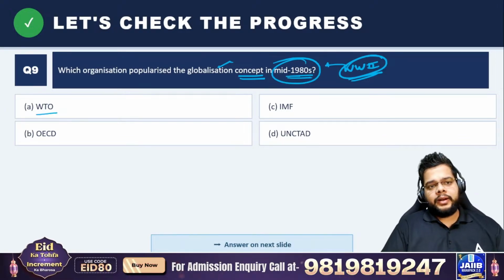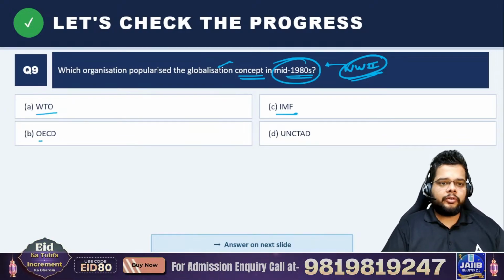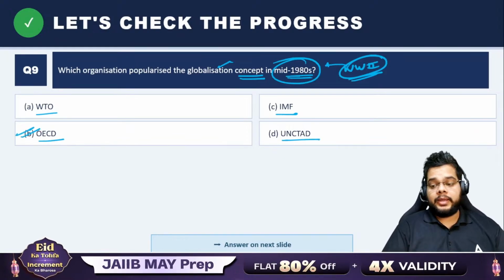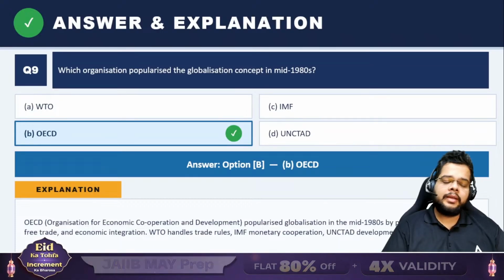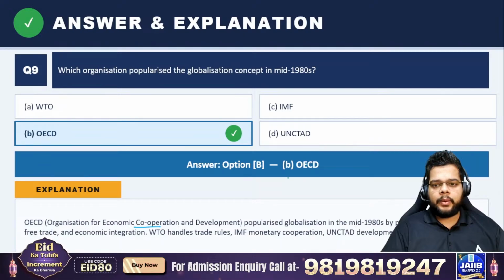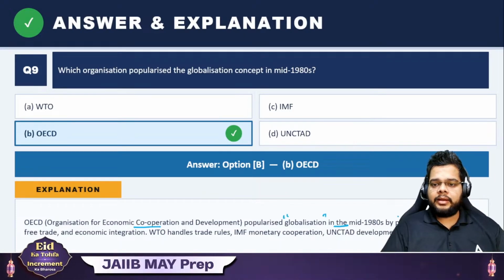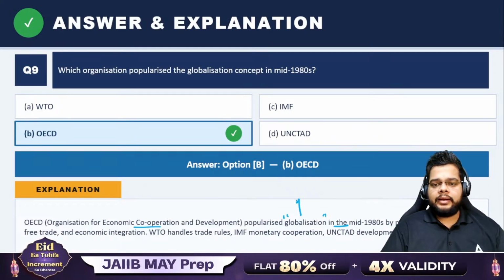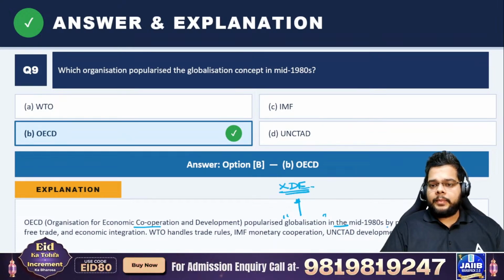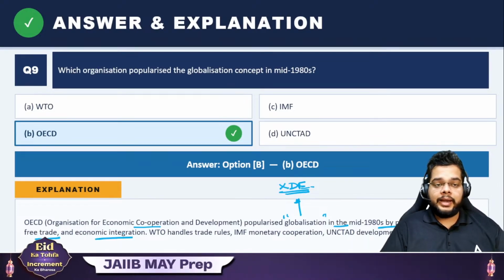So whether it was World Trade Organization, IMF, OECD, or UNCTAD, the right answer is OECD. B is the right answer. Do remember this, because the Organization for Economic Cooperation and Development ultimately popularized globalization in the mid 1980s, and it was solely responsible for doing away with the deglobalization process in the mid 1980s by promoting open markets, free trade, and economic integration.